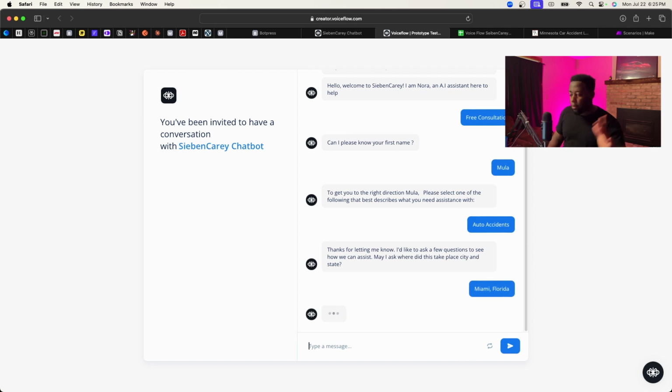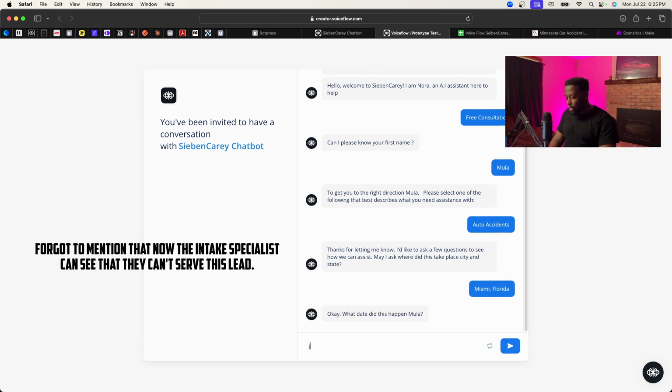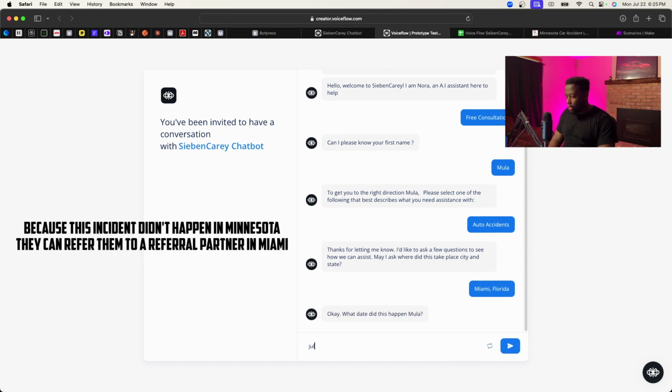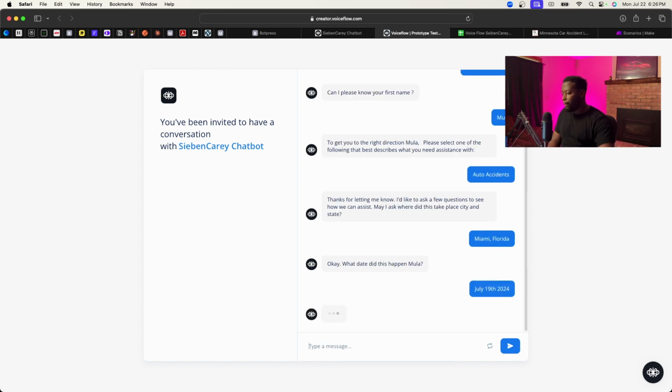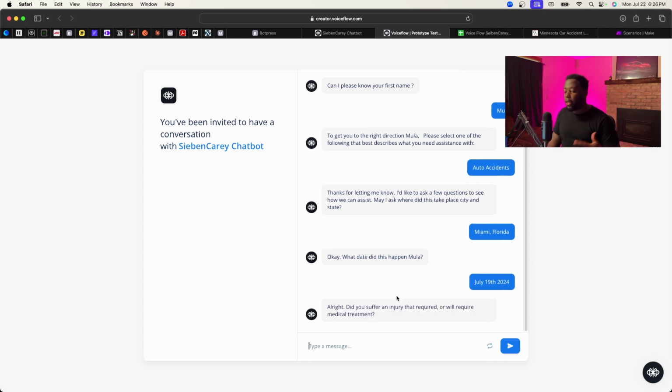Then I'll explain why later, and then what date? Let's say July 19th, 2024, right? So it feels like you're interacting with a human being, even though it's a chatbot, but then again, the response times could be tweaked to be even faster or slower.